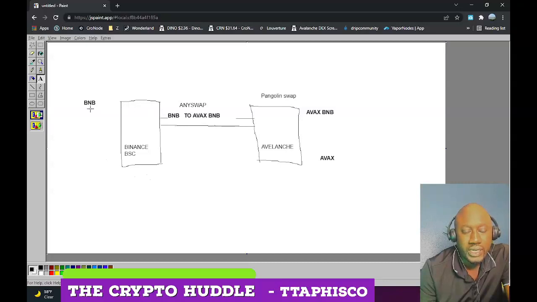In order for you to change this BNB to Avax, you're going to have to do what's called bridging, because you are dealing with two different systems. You cannot just do it. There's got to be something in between to bridge it, and that's what Anyswap does. Anyswap will take your BNB and convert it to another BNB, the Avax version of BNB. It's not the BNB coming from Binance. It's a different kind of BNB.